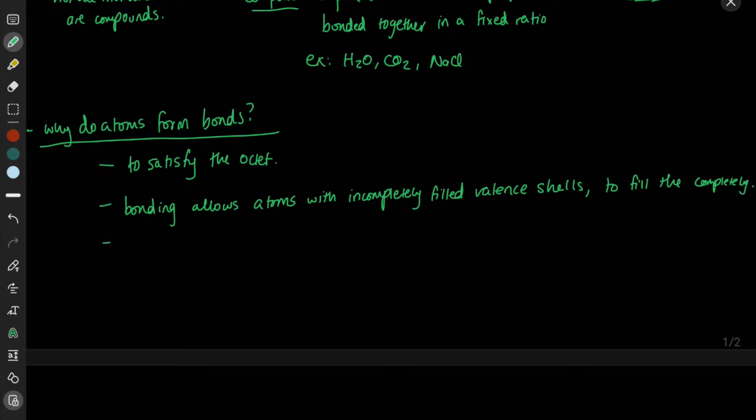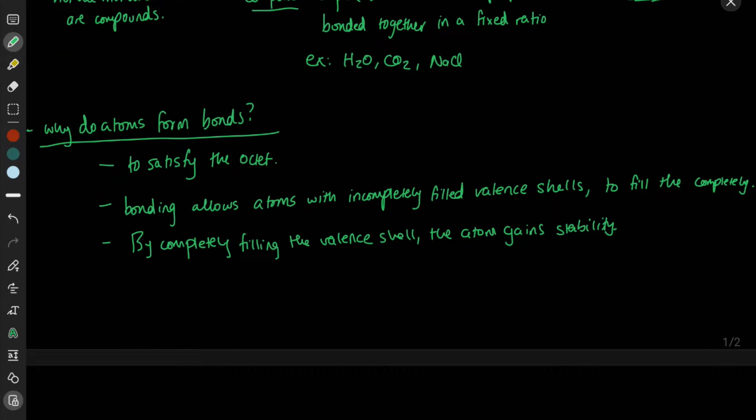And as mentioned in part 1 of lecture 2, a completely filled valence shell confers stability. So by bonding and consequently completely filling the valence shell, the atom gains stability.